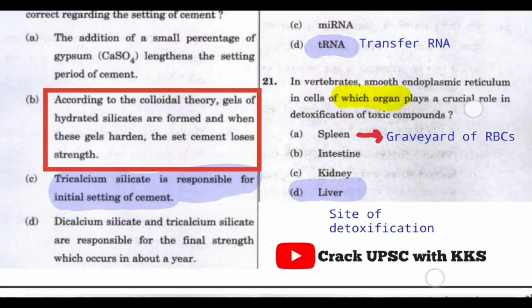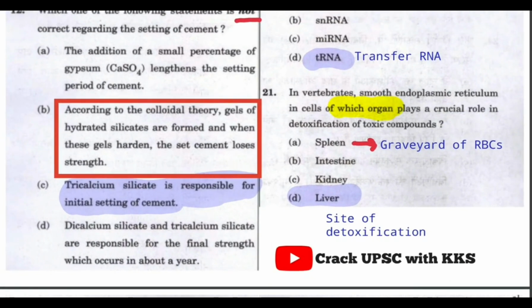Then for the next question, in vertebrates, smooth endoplasmic reticulum in cells of which organ plays a crucial role in detoxification of toxic compounds? So the answer would be liver. And for value addition, just remember that spleen is called the graveyard of RBCs.